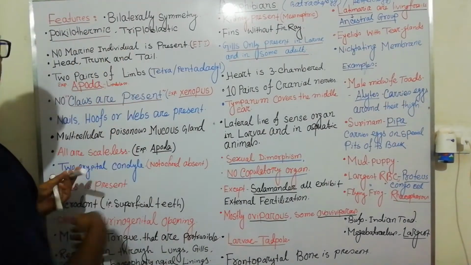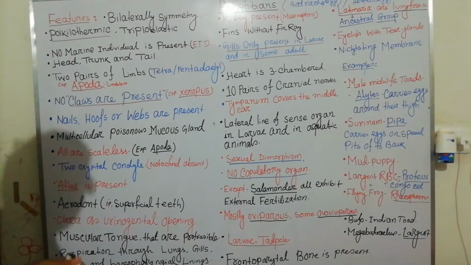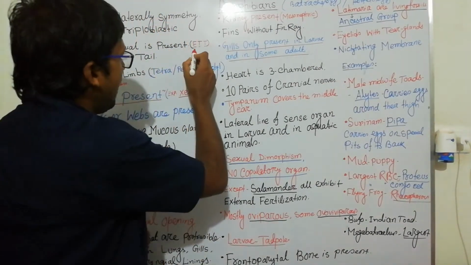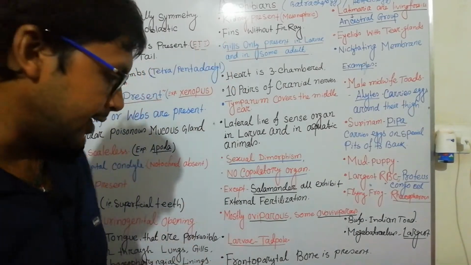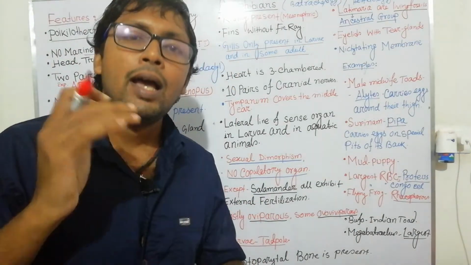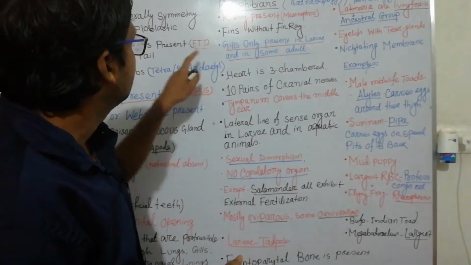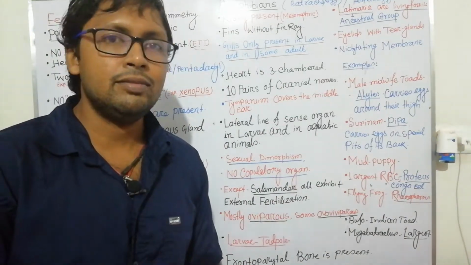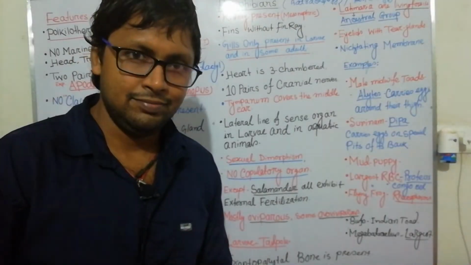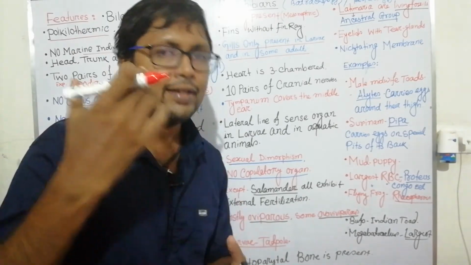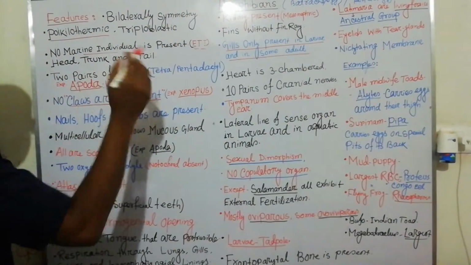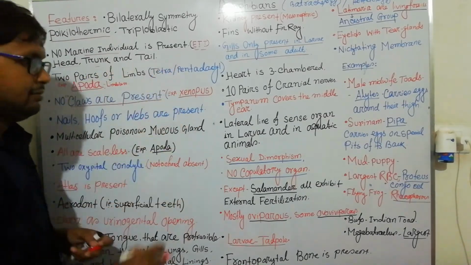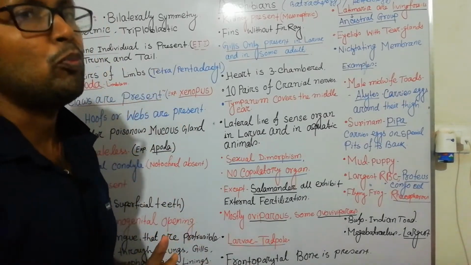They are triploblastic. No marine individual is present among them; they do not have any marine member. They are present in fresh water, and even as tree dwellers. Their body can be divided into head, trunk and tail. Neck is almost absent.